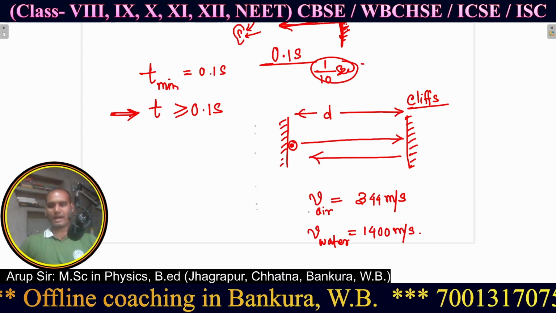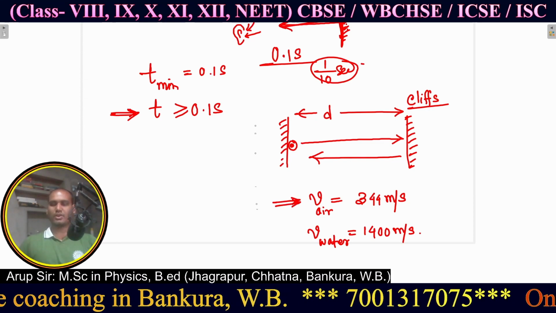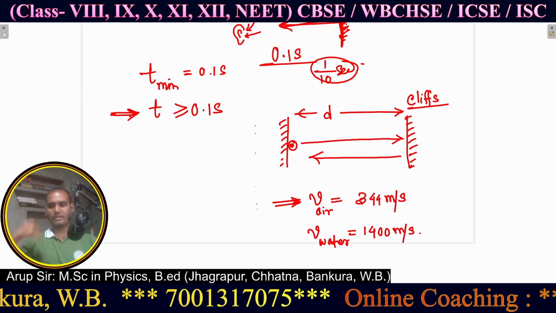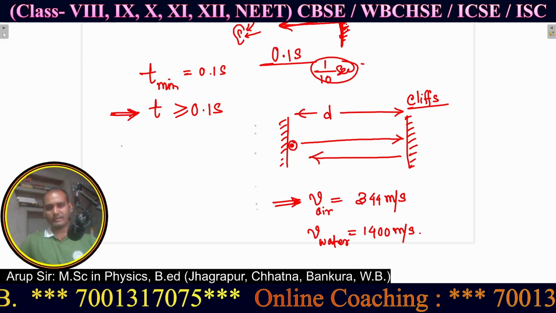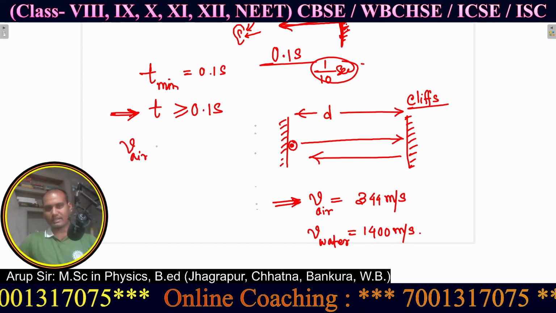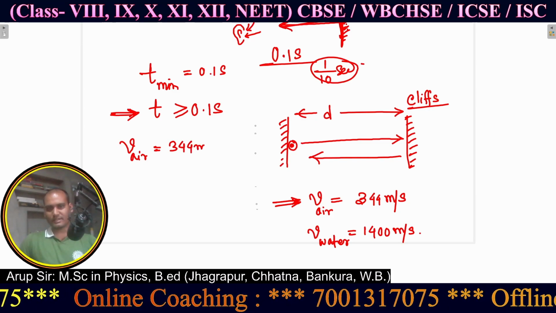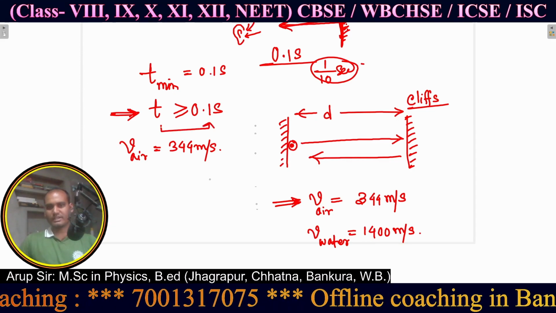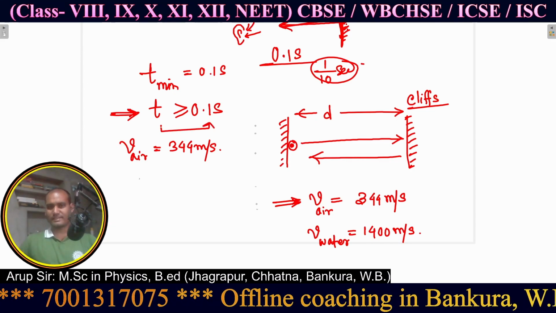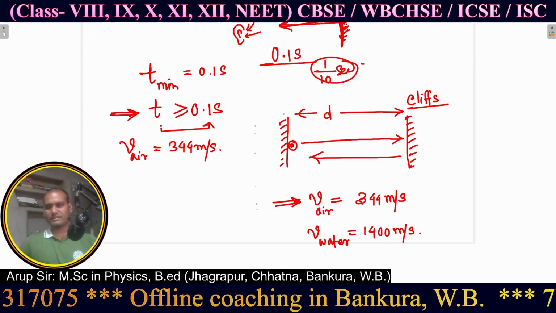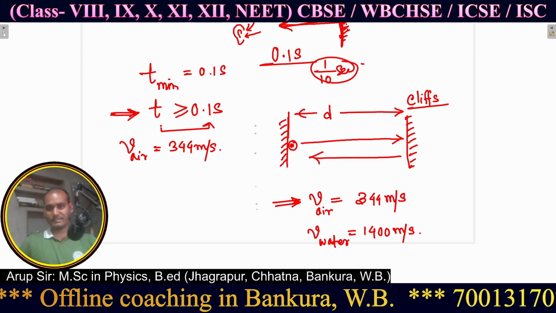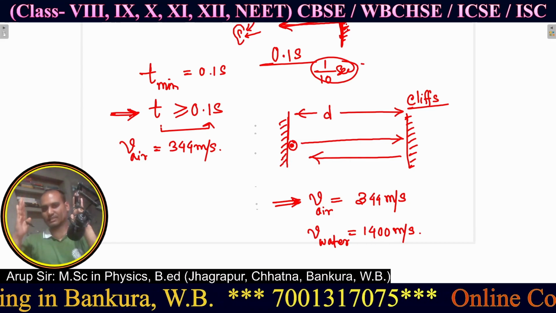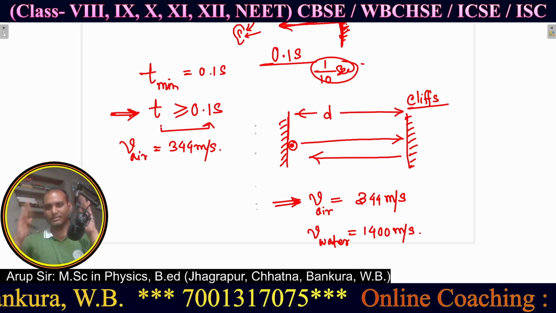So I am going to calculate the condition of hearing an echo in air, not in water. I am going to take the speed of sound in air, which is 344 meter per second, the distance is d, and the time condition is already given, which is greater than 0.1 second. Now see, d is not the total distance, d is just the separation between these two cliffs. If these two are the cliffs, d is the distance between them.